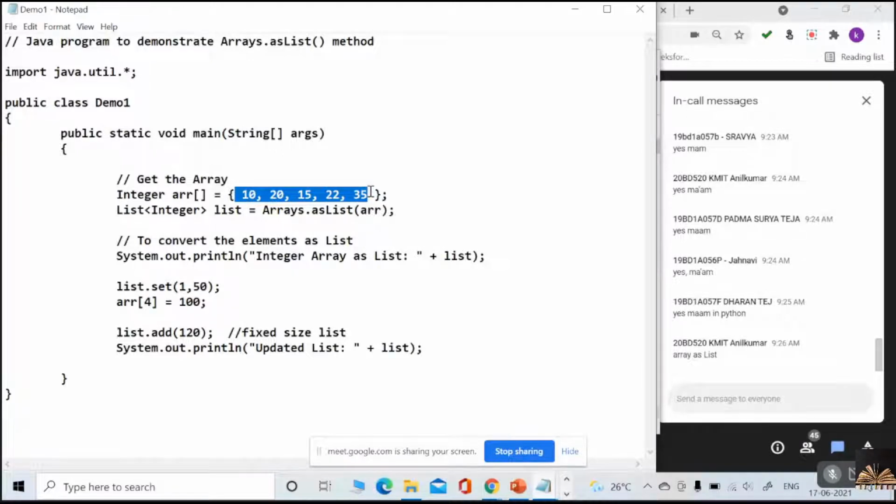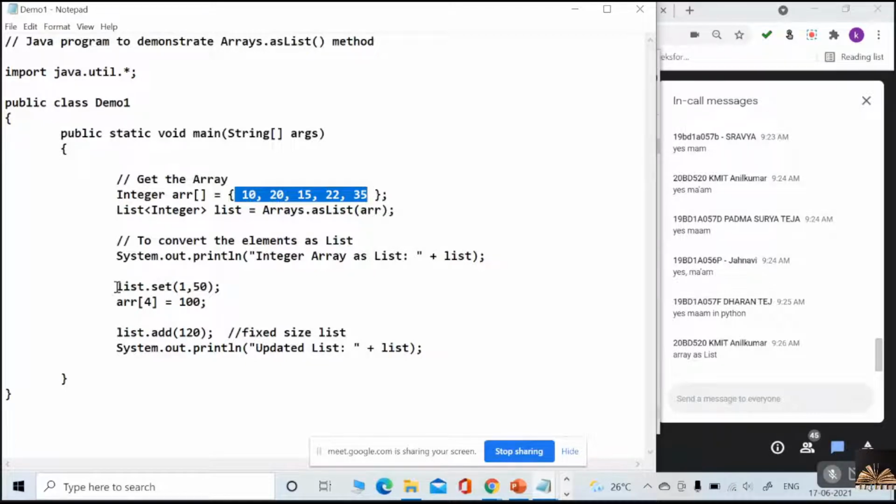Sometimes your application demands a list, but you have an array with you. Then you just represent your array by using this method. Now on this list, you can do all your operations, such as modifications. But there is one thing you can't do. I'll show you.